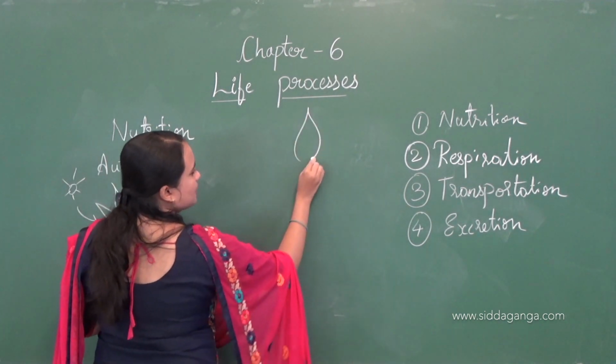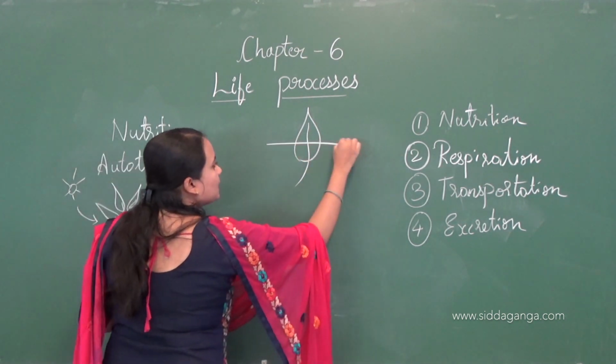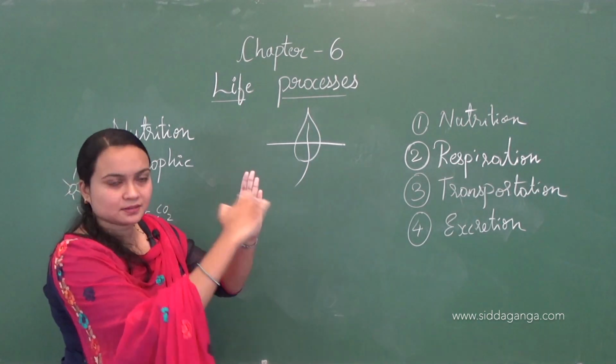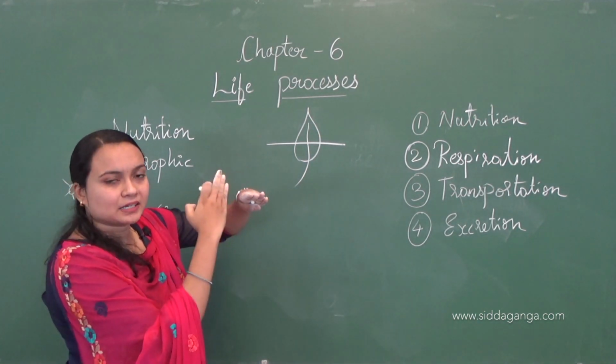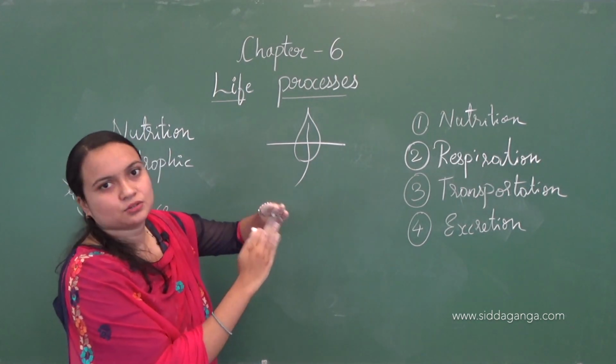Consider this as a leaf. I'll cut this leaf here and get the cross section, and I must take a thin section over here.